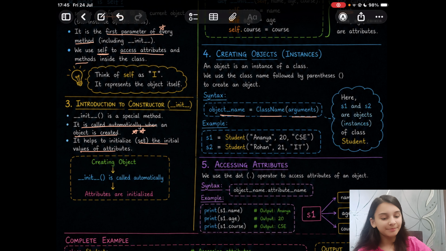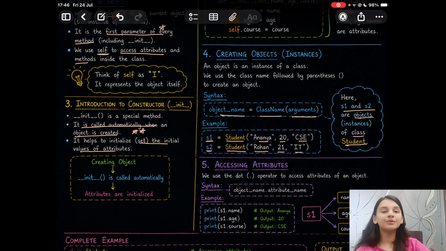So for example, we write S1, this would be the object, the class name student, and in brackets you will mention the parameters, okay, the arguments. Here name, age and course is mentioned. Next we are creating another object S2, you mention the class name and in brackets the arguments, name, age and course. So here S1 and S2 are objects of the class student.